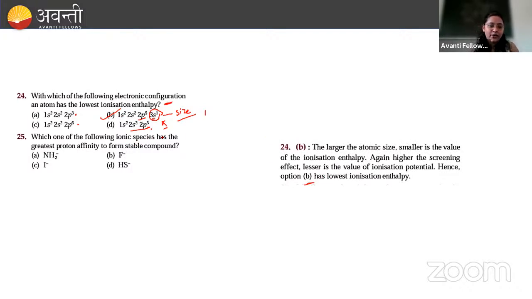Next, which of the following ionic species has the greatest proton affinity to form stable compound? So here which will have, yes, any answers? When we move from left to right, what happens across a period in the periodic table? Basicity go on decreases as electronegativity of the atom increases, right? Basicity क्या होती है हमारी, basicity decrease होती है. Basicity go on decreases as electronegativity of the atom increases. So electronegativity कैसे बढ़ रही है हमारी, नाइट्रोजन ज्यादा इलेक्ट्रोनेगेटिव या फ्लोरीन ज्यादा इलेक्ट्रोनेगेटिव है, फ्लोरीन ज्यादा इलेक्ट्रोनेगेटिव है.